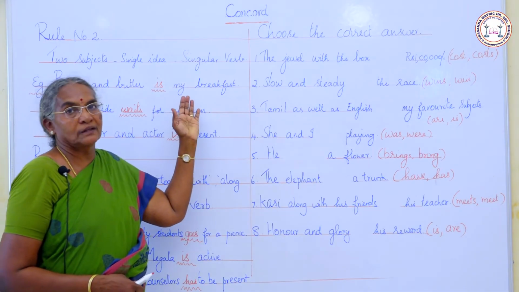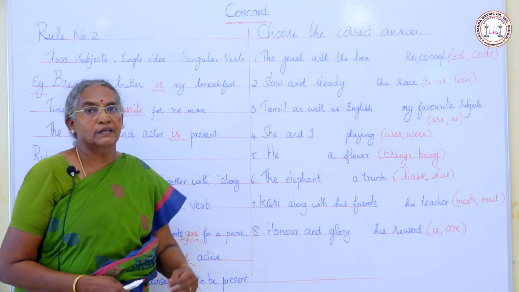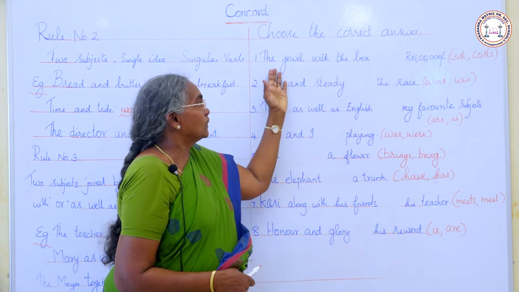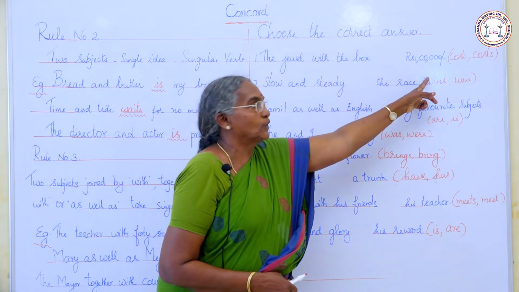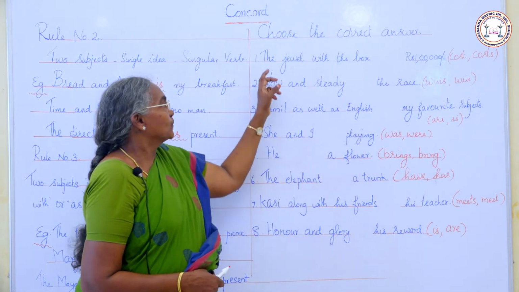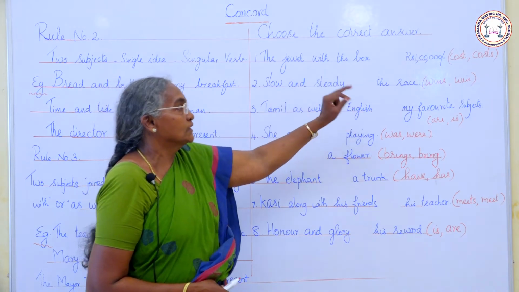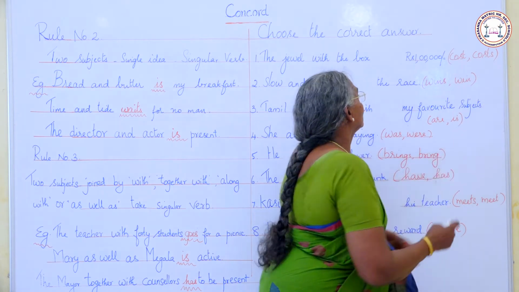Based on the 3 rules, I shall give you some work to do to check your understanding. Choose the correct answer. The jewel with the box dash rupees 1 lakh. Cost or costs? With comes here, so we use singular verb. What is the singular verb here? Costs.